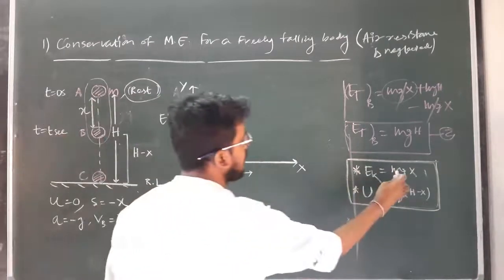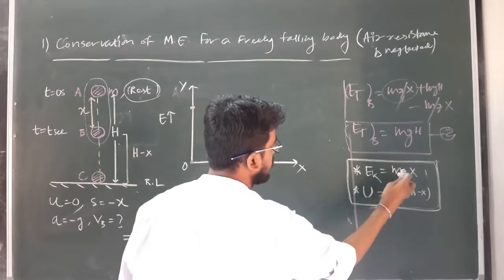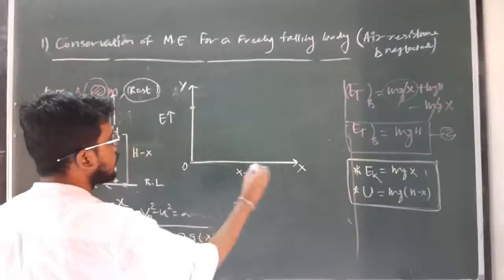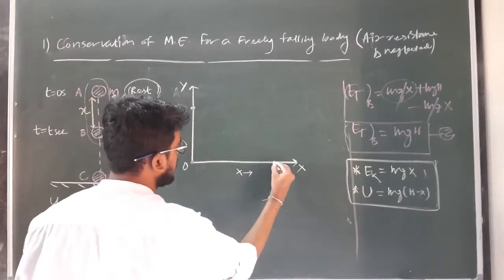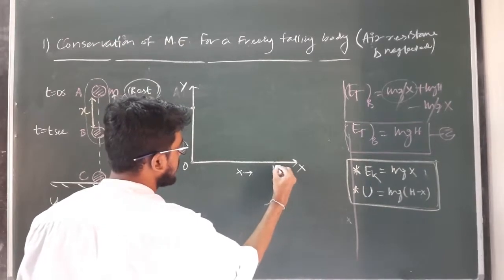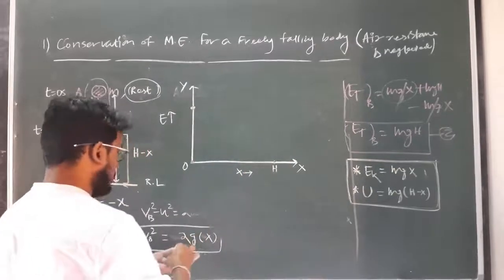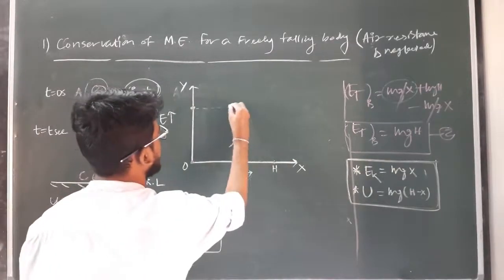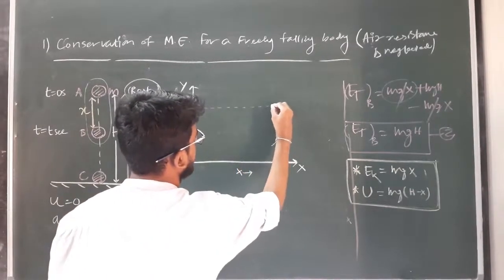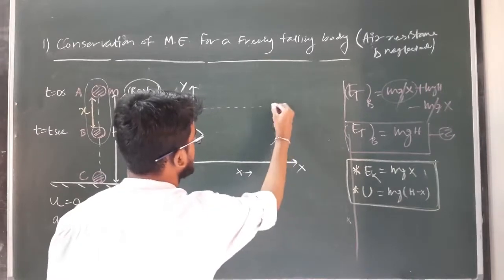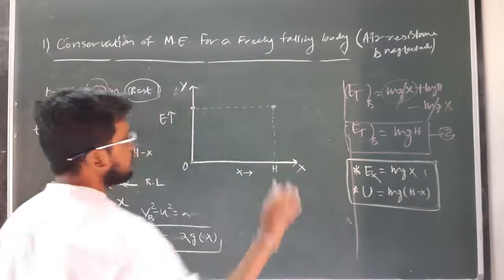If I put x equal to h, the kinetic energy will become mgh, that is maximum. So at x equal to h, the kinetic energy will be maximum and it will be at this level. So this is the location for kinetic energy when x equals h.